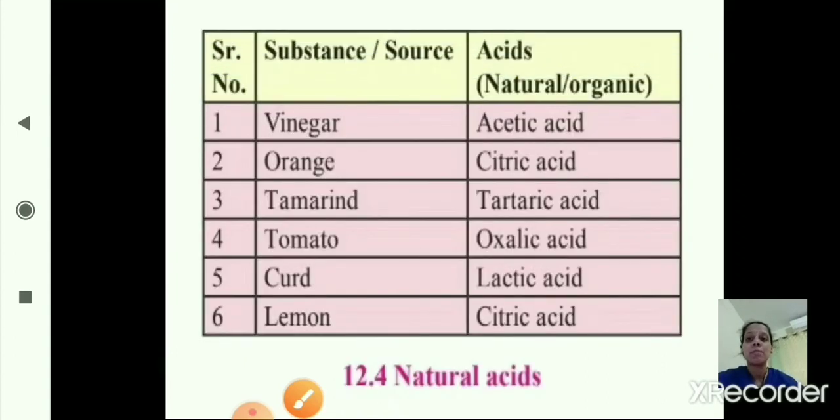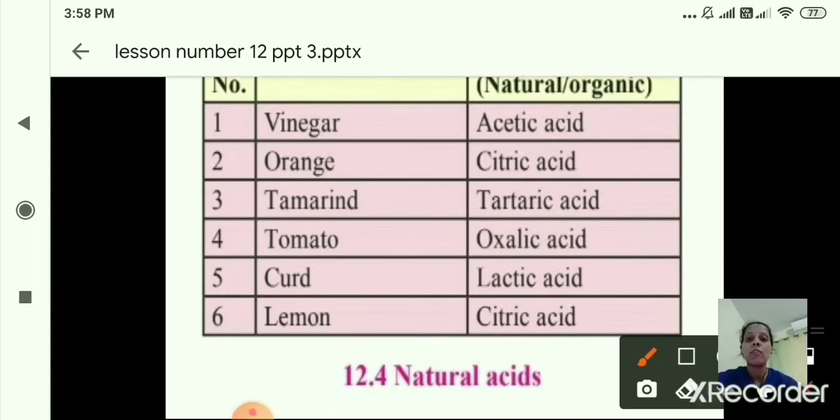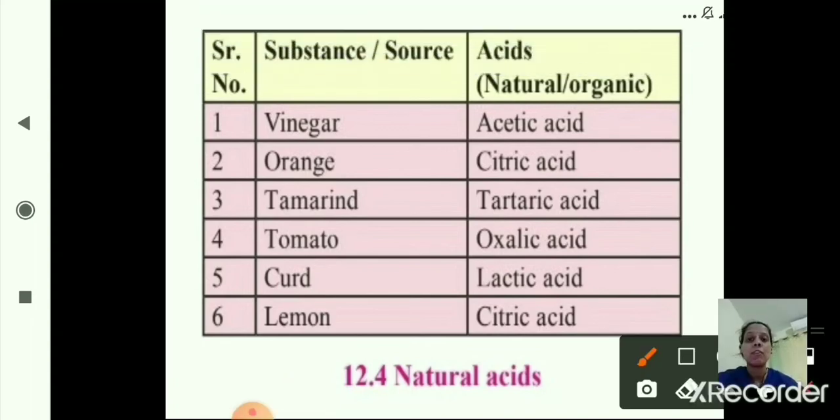Now the next part, that is natural acids. We have studied the natural acids or the organic acids and the mineral acids also. These are the natural acids which are not harmful for the body, which are present in different foodstuffs. So they are called natural or organic acids. As you can see here, the sources are given and the acids which are present in them.